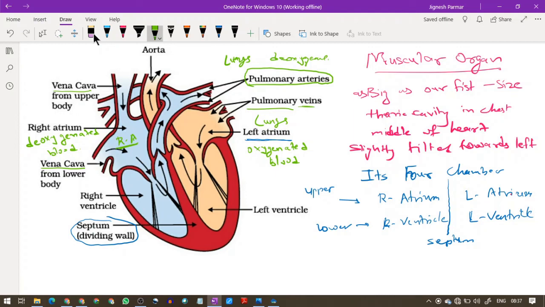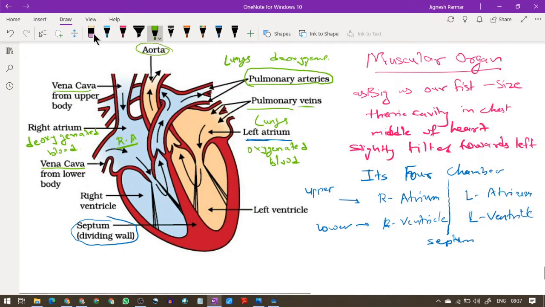So this blood comes over here. Again, the left atrium is relaxed. Until it is completely filled, it cannot contract. When it is completely filled, it contracts. The blood comes to this part. What is this part? This is the left ventricle, and it contains oxygenated blood. It gives thrust, and that thrust pushes the blood from the aorta to the whole body. We have one more aorta over here.